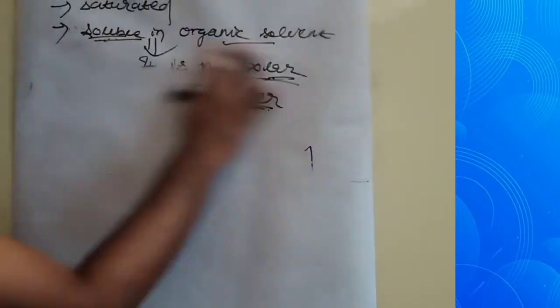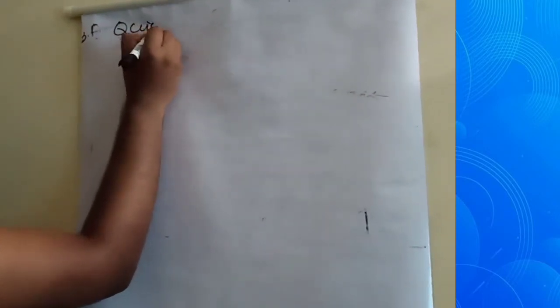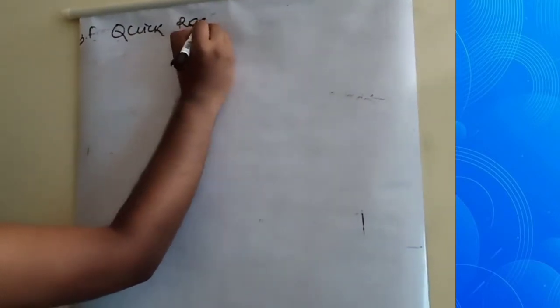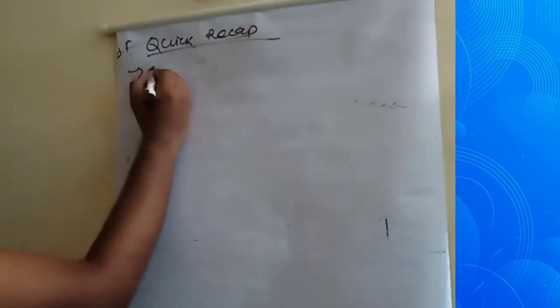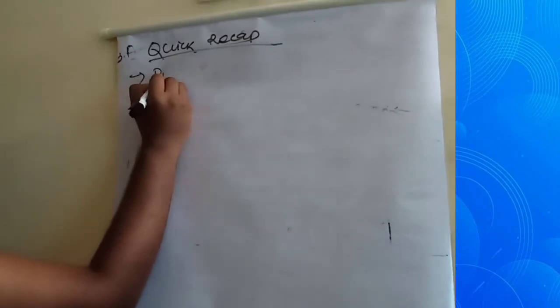Let's start a quick recap. First we discussed the introduction.